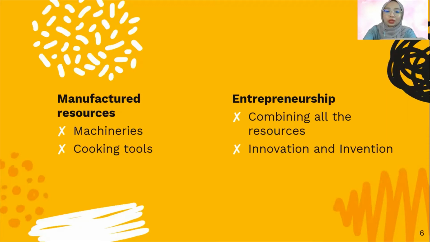So for entrepreneurship, combining all the resources I mentioned just now, natural, human, and manufactured resources, to earn profit is done by a person called an entrepreneur. The innovation made by a person who develops new goods and services is the most successful entrepreneur. The invention of cookies made from premium almond and chocolate and exclusive packaging boxes will help in the growth of the business and give bigger profits.